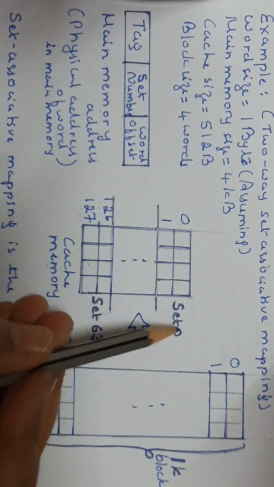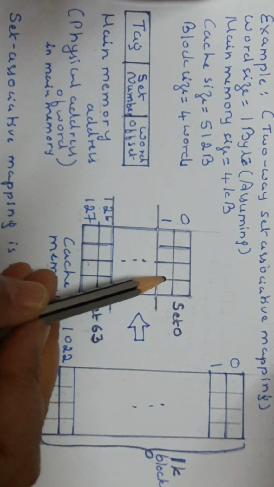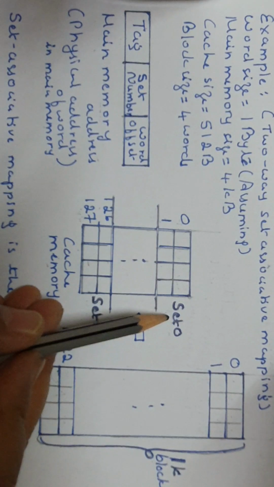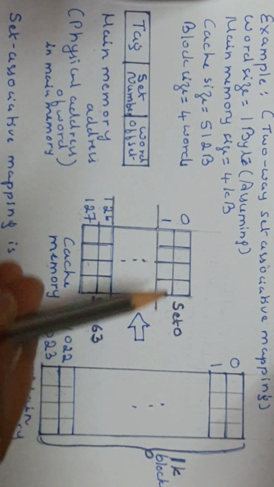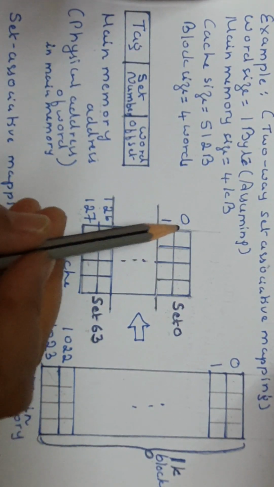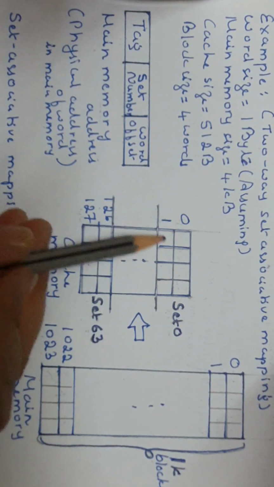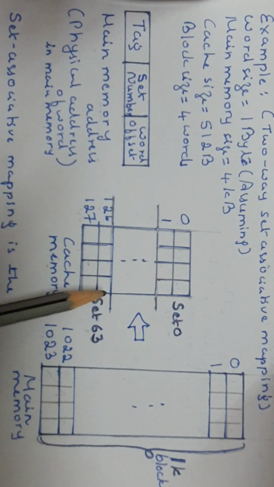So the set to which the block belongs, where it is going to be copied in the cache, is calculated strictly using a formula, like direct mapping. But within that set, in which block it is copied, there is a choice. Hence it is flexible like associative mapping.